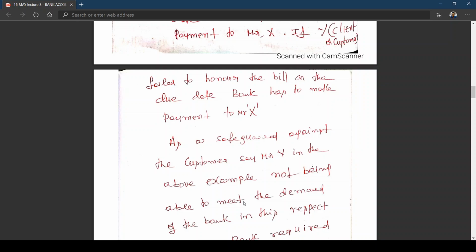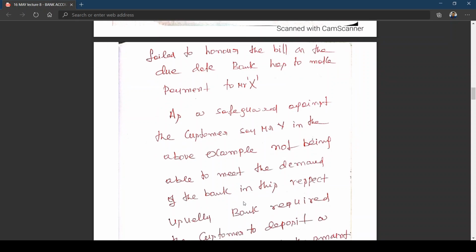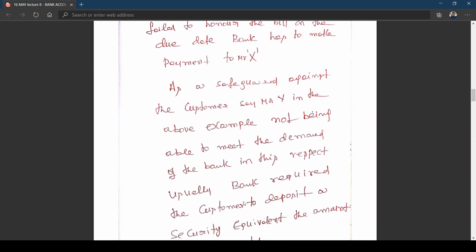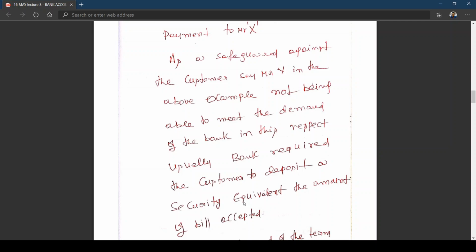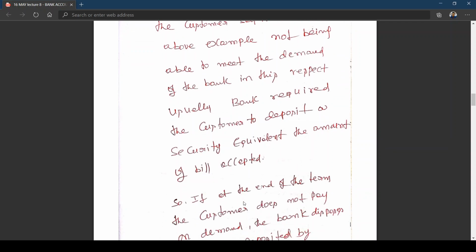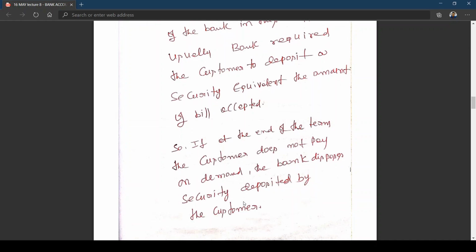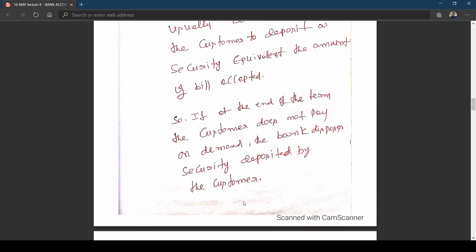Okay. So as a safeguard against the customer, say Mr. Y in the above example, not being able to meet the demand of the bank in this respect, usually bank requires the customer to deposit a security equivalent to the amount of bill accepted. That means generally before giving the acceptance, bank wants some sort of security for giving acceptance on behalf of its customer. Is this clear? If at the end of the term the customer does not pay on demand, the bank disposes of the security deposited by the customer.